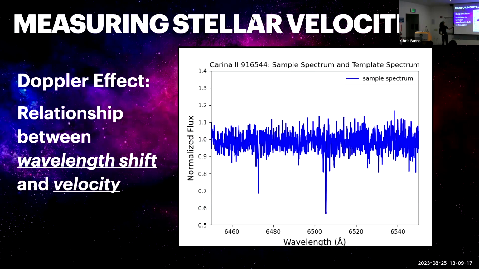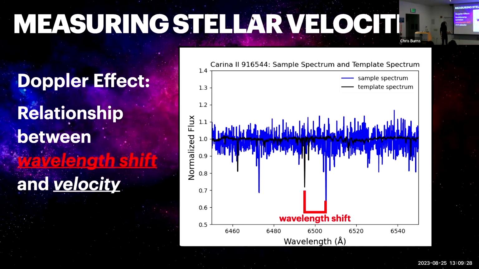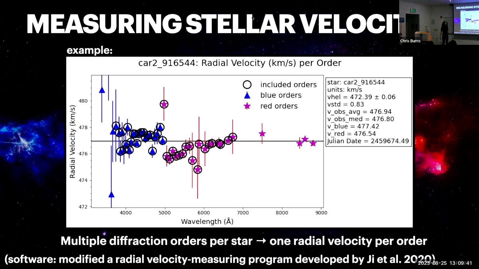For example, here's a spectrum that we had for one of the stars in the Carina 2 dwarf galaxy, and we were able to compare it to a rest spectrum called a template spectrum. That gives us a comparison value to get a wavelength shift in the absorption lines that you see over there, and we can use that wavelength shift to tell us what the velocity of that star must be. When we do this for all the stars in our sample, we get velocities for all the observations of those stars.